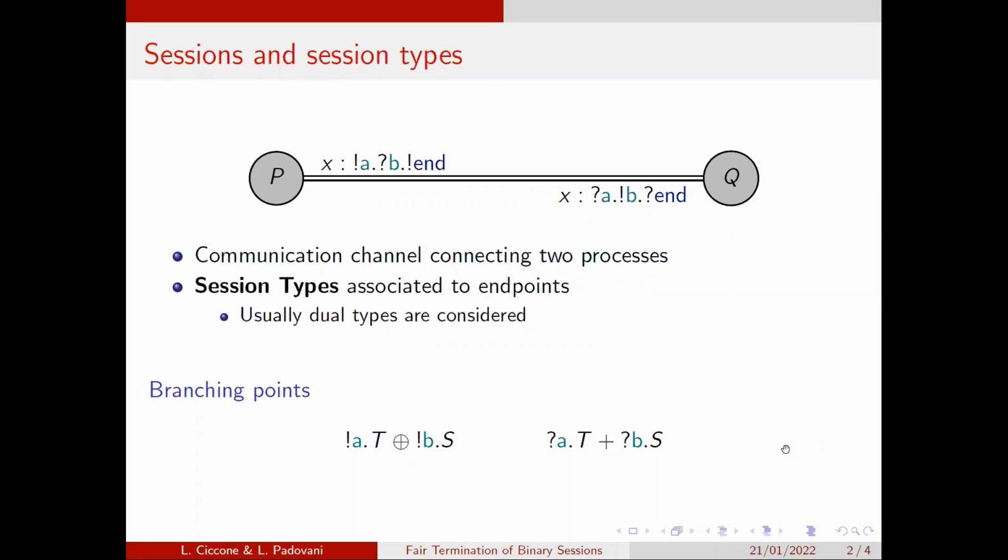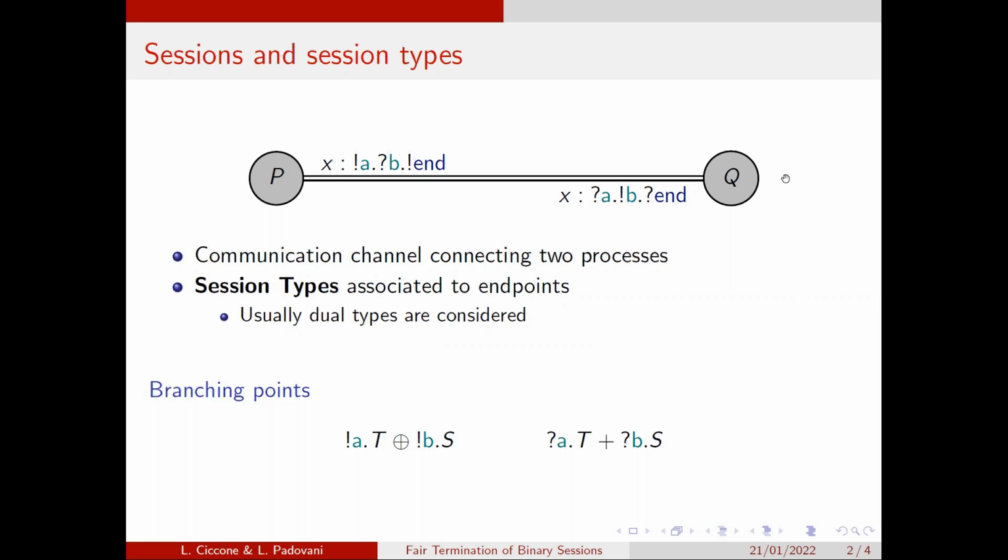A session is a communication channel that connects a couple of processes, where each of them has an endpoint of the session. Session types are types that are associated to the endpoints and tell how they are going to be used by the processes. When we assign types to the endpoints of the same session, we usually consider dual types.